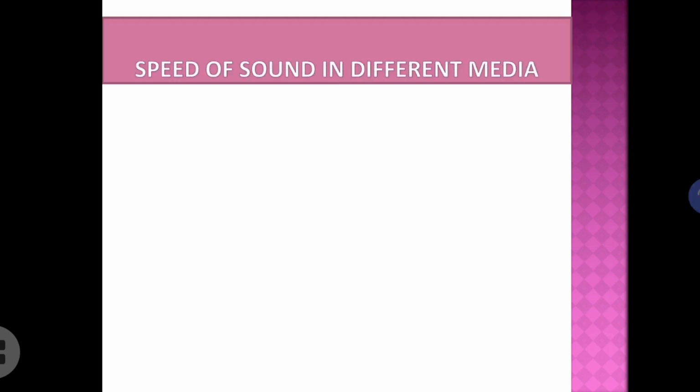Now, you know, sound travels in different media. Okay. So can the sound travel with the same speed in all such media? That means sound can travel through solids, liquids and gases. So can the sound travel with the same speed in all the three media? Any idea?